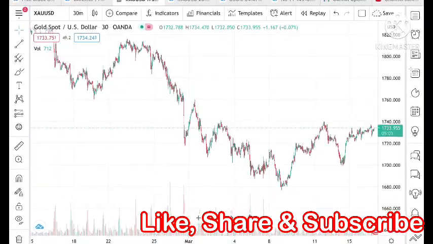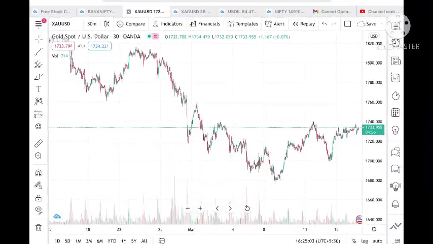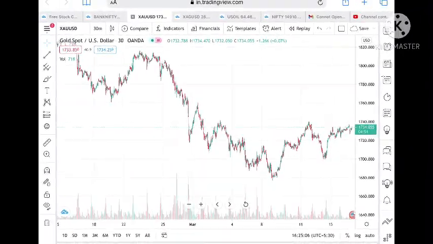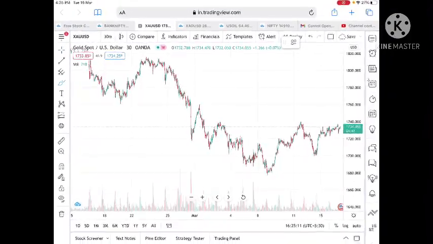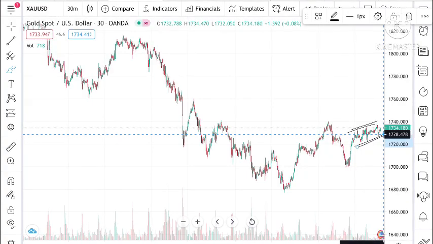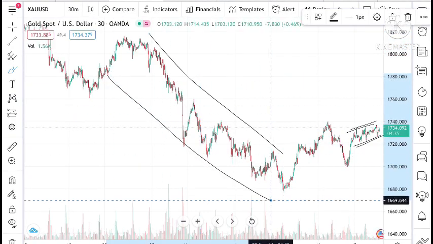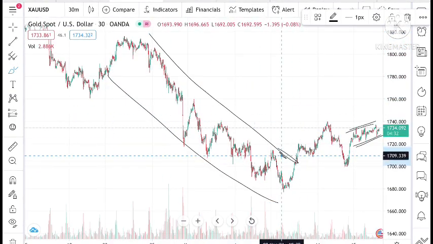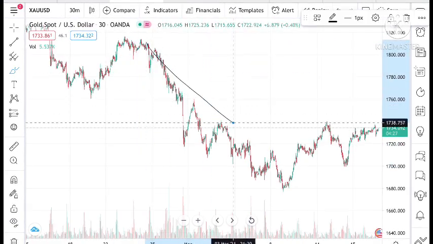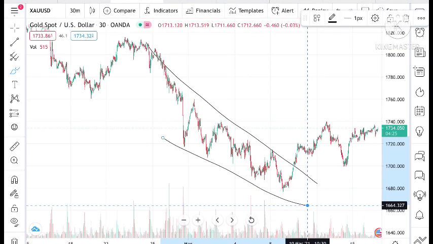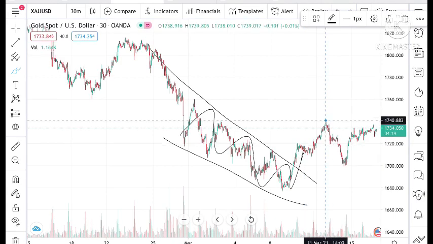As we know, the price of gold is moving around 1730, 433 at this point. This is a 1 month chart I am showing you. It was continuously in a downtrend, and after breaking this level, you can see this point. I'll show you again. After breaking this level, it moved up and made a new good high of around 1740.